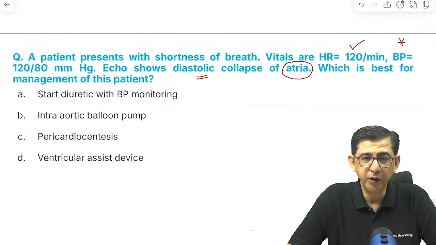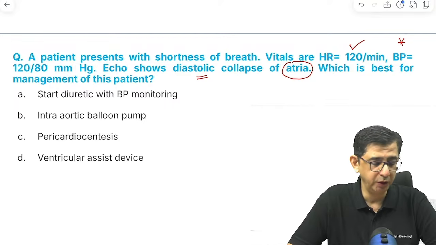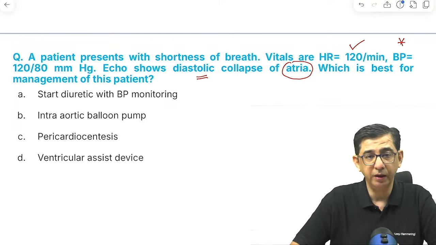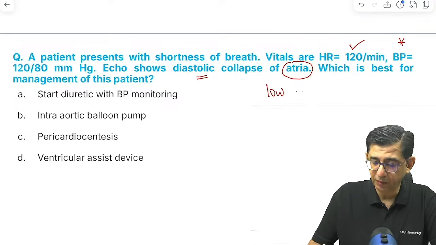Now in cardiac tamponade, we have diastolic collapse of ventricles, but prior to that, we have what is called a low pressure cardiac tamponade. Guys, this particular question, which is a repeat from NEET PG 2024, is on low pressure cardiac tamponade, because when